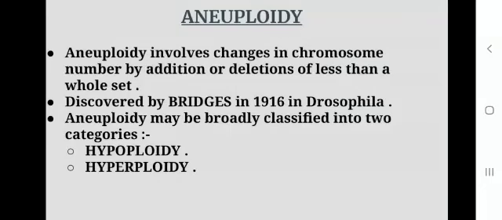Aneuploidy actually involves changes in chromosome number by addition or deletion of less than a whole set. It was discovered by Bridges in 1916 in Drosophila, and aneuploidy may be broadly classified into two categories, the hypoploidy and hyperploidy.